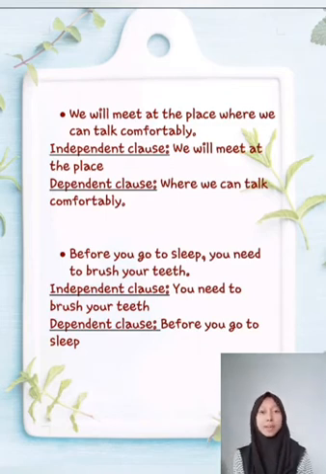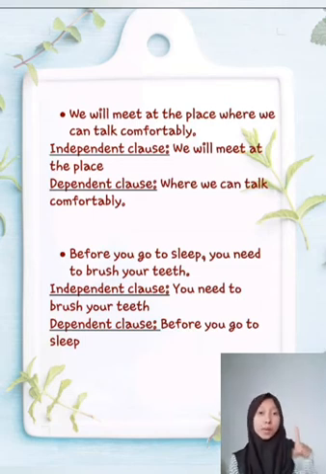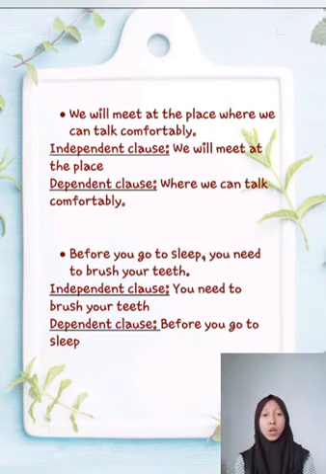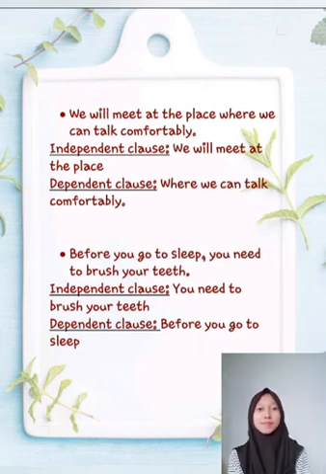Okay, for the next example is we will meet at the place where we can talk comfortably. In here, the sentence we will meet at the place is an independent clause, which even though it is not followed by the next sentence, its meaning can still be known, but is different from the sentence where we can talk comfortably, which is a dependent clause, which will lose its meaning if not followed by any sentence.